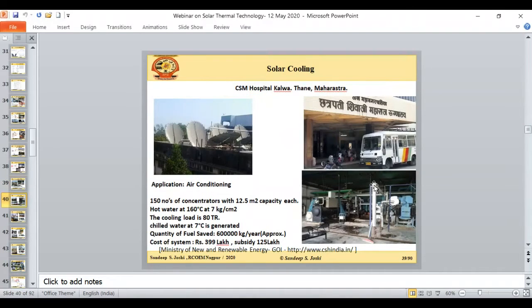Again, this is one example of the CSM hospital in Thane. They are using it for the air conditioning system. I showed you some applications in industrial process heating. Again, these are a few applications in solar cooling.